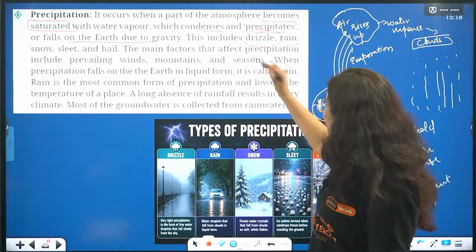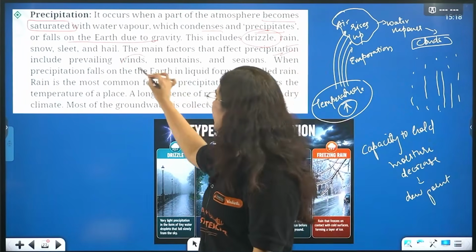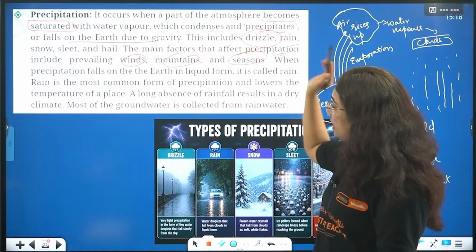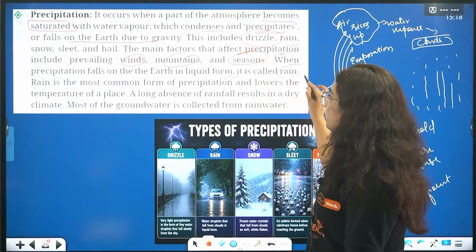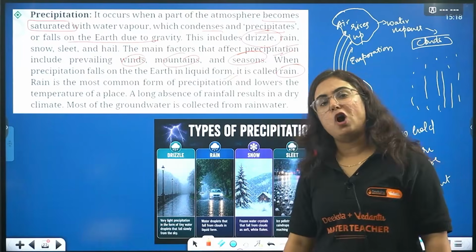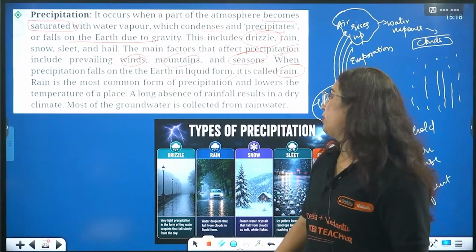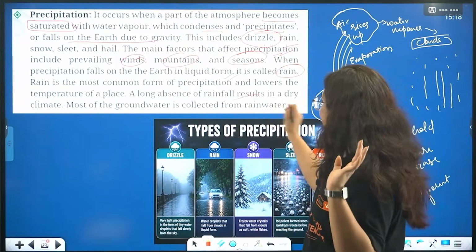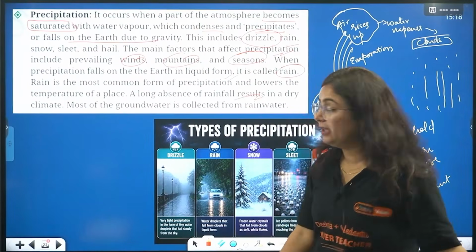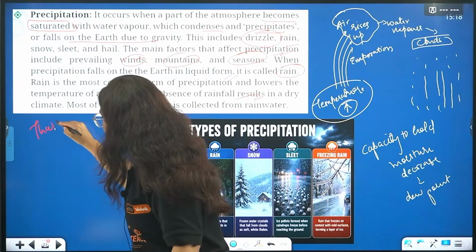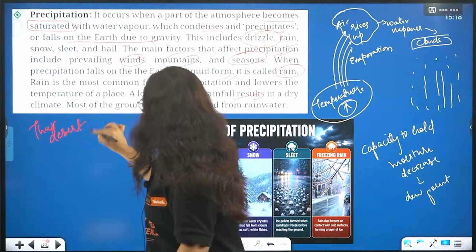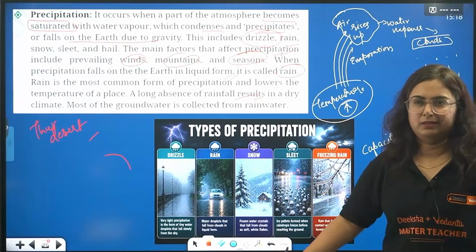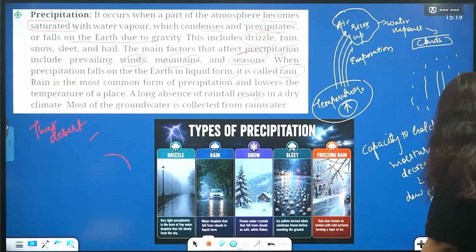The main factors that affect precipitation include winds, mountains and seasons. When precipitation falls on earth in liquid form, it is known as rain. Rain is the most common form of precipitation. Whenever there is a long absence of rainfall, it results in a dry climate, as we see in the Thar desert in India. Most of the groundwater is collected from the rain.